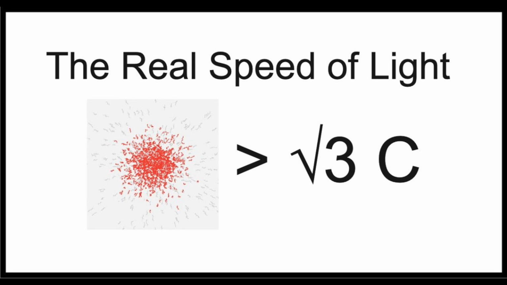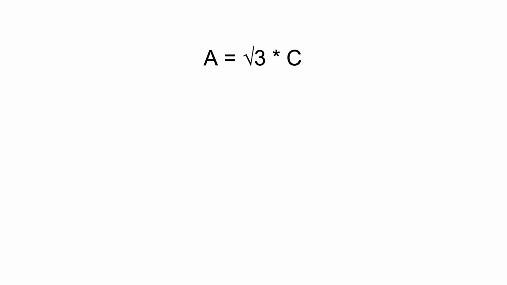Earlier I've explained that if my assumptions are correct, then the real speed of light should appear to be at least square root of 3 times faster than c. Link to that video is in the upper right corner now. Absolute speed A equals square root of 3 multiplied by c.